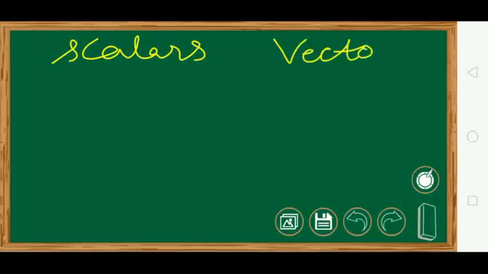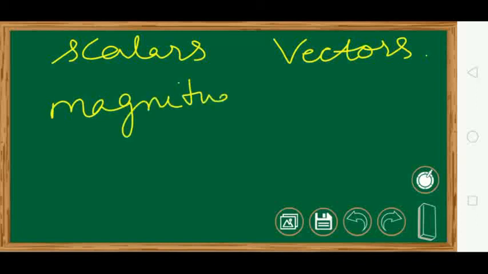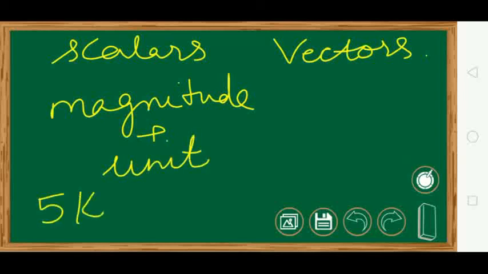Now let us see what we mean by scalars and vectors in detail. Scalars can be expressed only by magnitude plus the unit. Like 5 kilometers. Now this 5 is known as magnitude and kilometer is the unit.